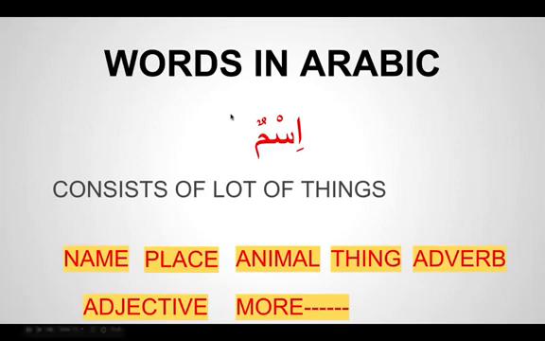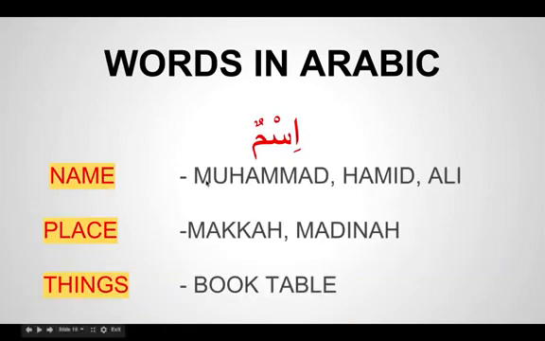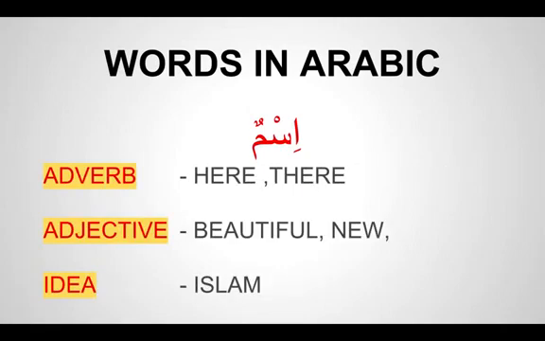Anything which describes a name, a place, an animal, a thing, or an adverb comes under the roof of ism. Just to give an example, names like Muhammad, Hamid, Ali; places like Makkah, Medina; things like book, table; adverbs like here and there; adjectives like beautiful, new; and an idea, Islam. Islam is an idea, you can't see it.